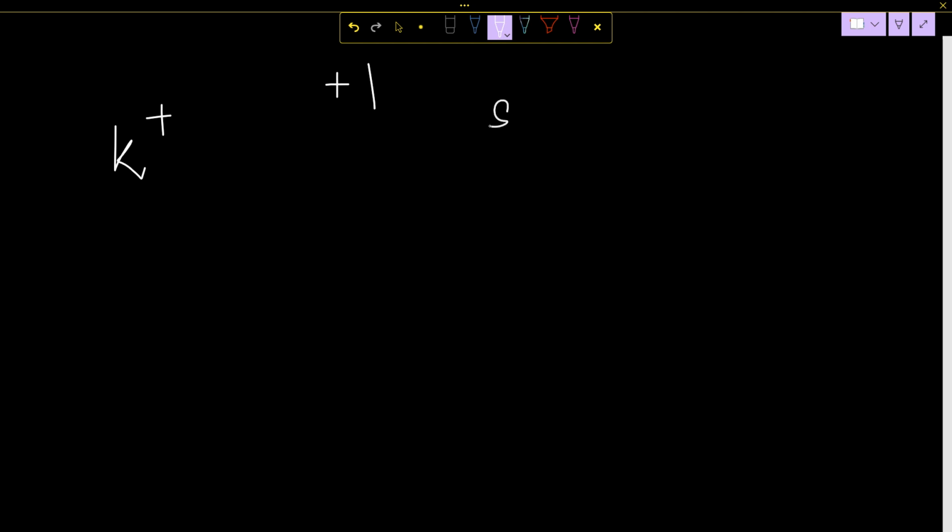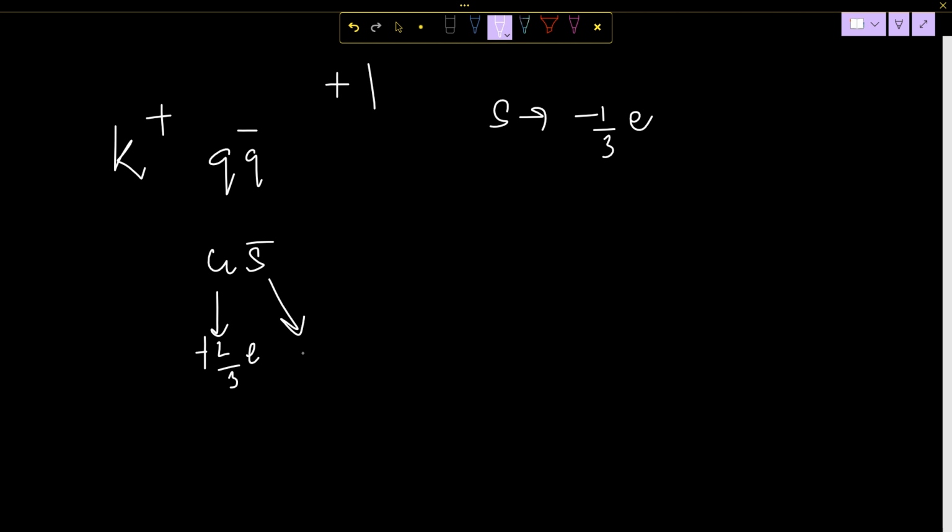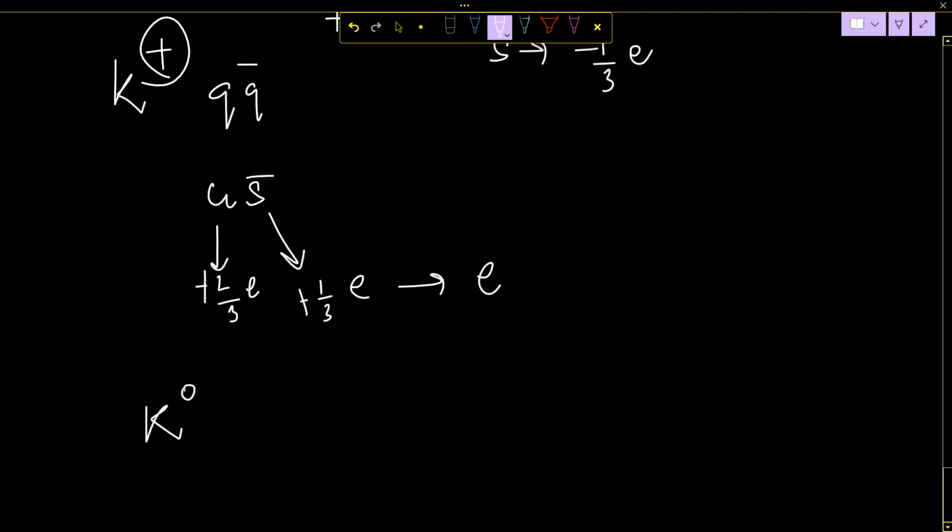So the strange quark has charge minus 1 by 3 E. So it will be U S dash, because U is plus 2 by 3 E, and S dash is plus 1 by 3 E. So the total will become E, which is plus 1.